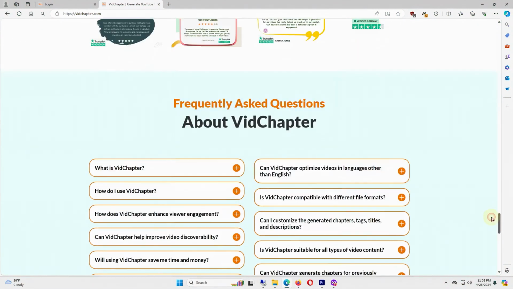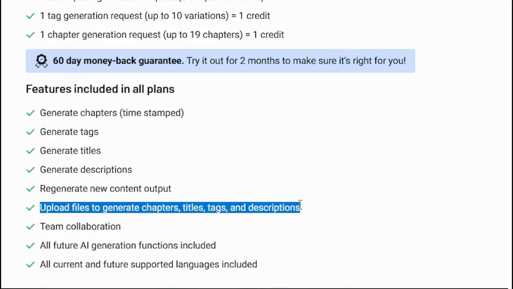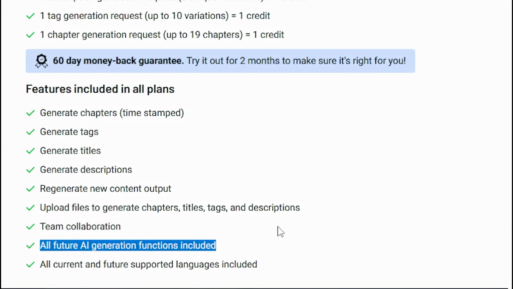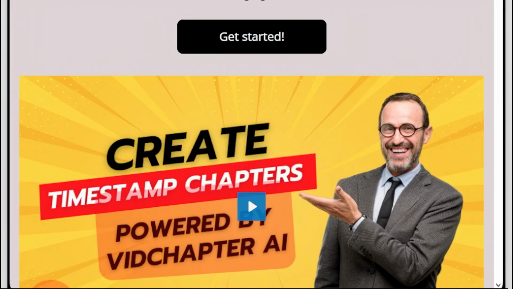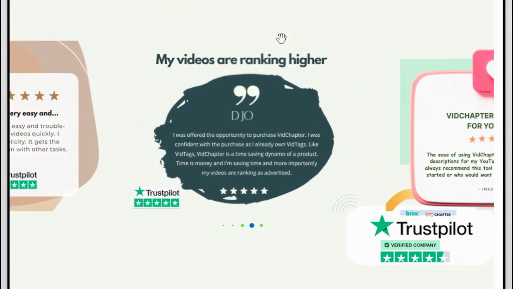Let's see, you can upload files to generate chapters, titles, tags, and descriptions. So it looks like you can upload your videos directly to the program if you want to, instead of just putting it on YouTube. It looks like you have team collaborations. I guess you can have multiple people working at one place. Looks like it does some sort of AI stuff. And on their site, it says the future of video optimization. It says it'll make your videos rank higher.